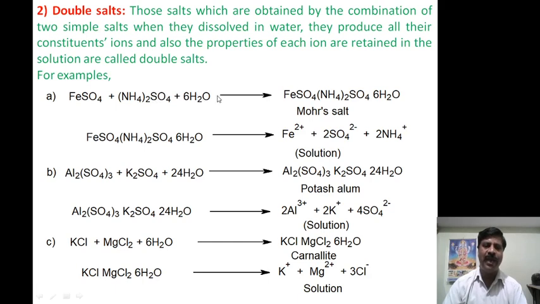Water is the hydrate, a solvent to form the crystals. The combination gives ferrous ammonium sulfate, from ferrous sulfate and ammonium sulfate, so it is a double salt.